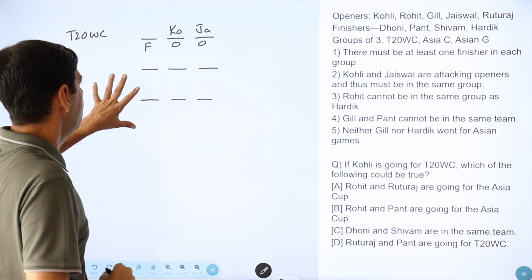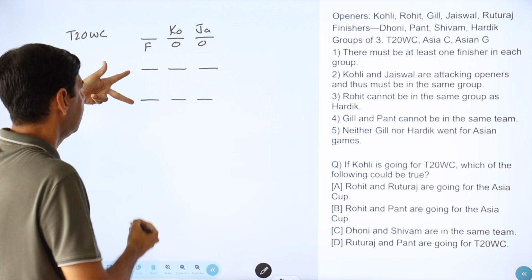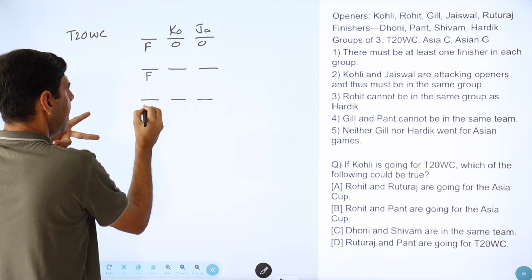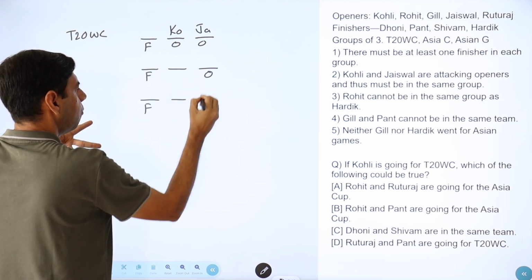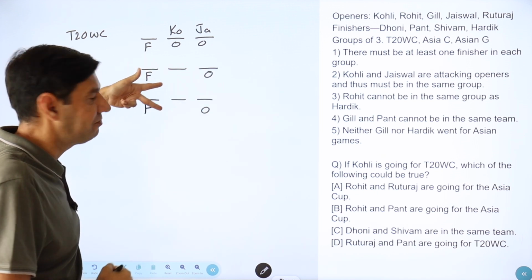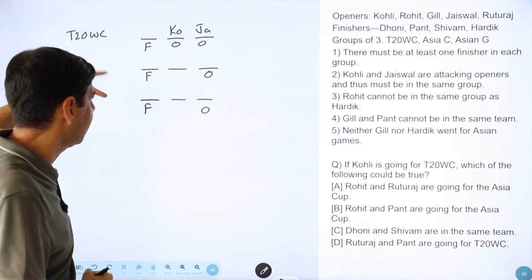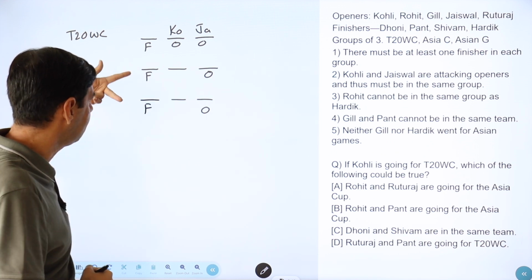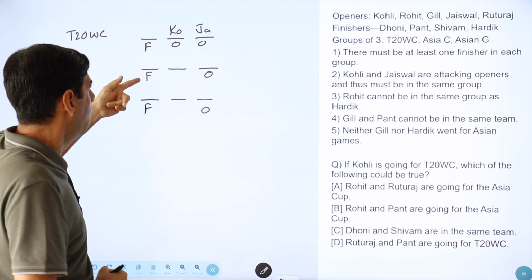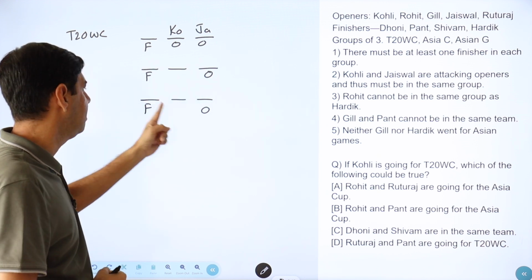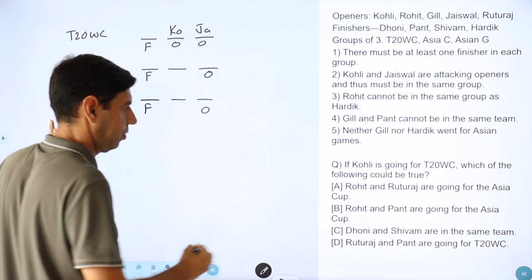Okay, so we still have one team over here with two finishers. Now I leave them as finisher, opener, opener. Which of them is two finisher, I do not know, so that I can interchange whenever I want. Right now they are interchangeable. One is finisher, finisher, opener. One is finisher, opener, opener. Which is which, I do not know.